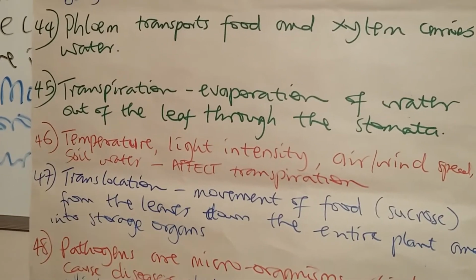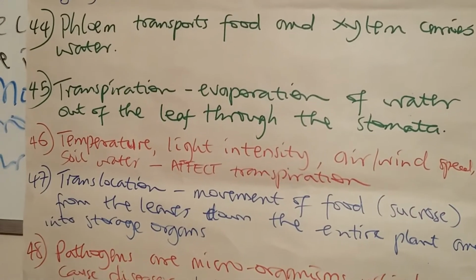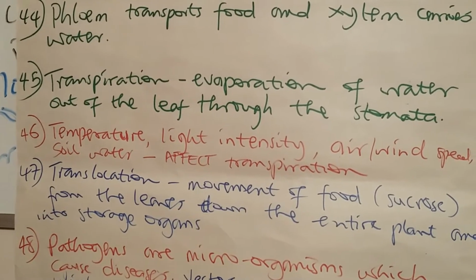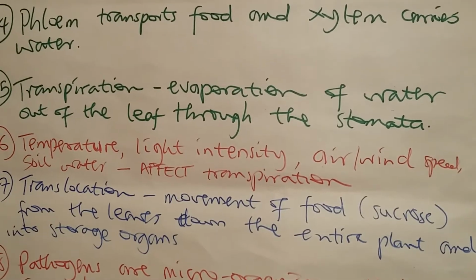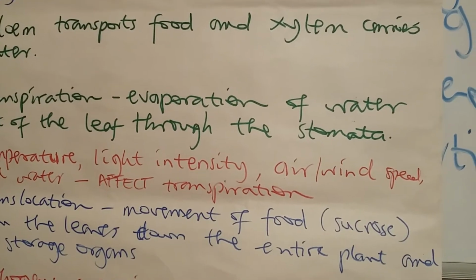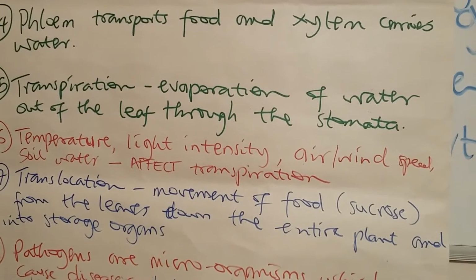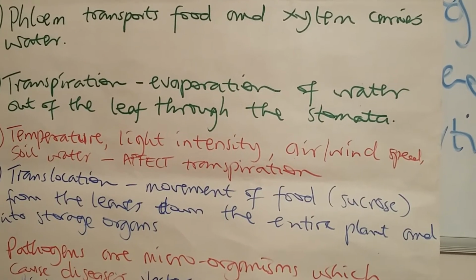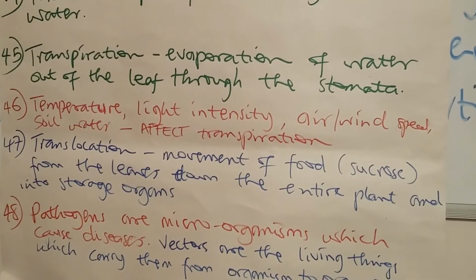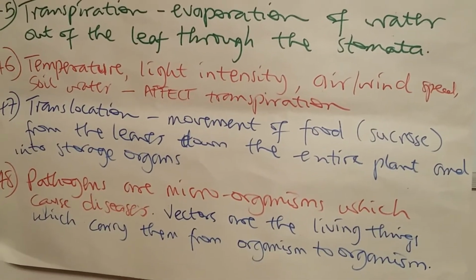Question 46 says to list the factors which affect transpiration. Temperature, because the hotter it is, the quicker particles move in and out of the cell. And then the light intensity can also affect transpiration. Air or wind speed. If you have the wind going very quickly, the amount of water droplets around the leaf is going to be less, which means by natural diffusion, more particles would come out of the leaf, compared to when you have a lot of droplets around it, where there will be very little or no diffusion out of the leaf.